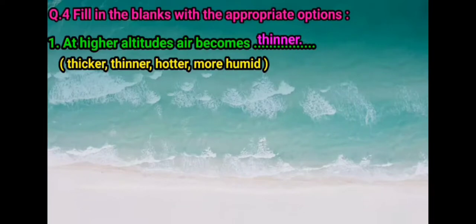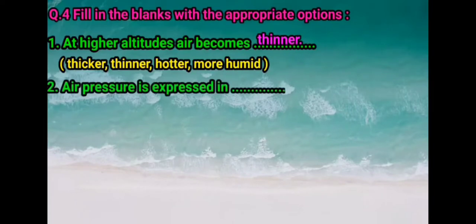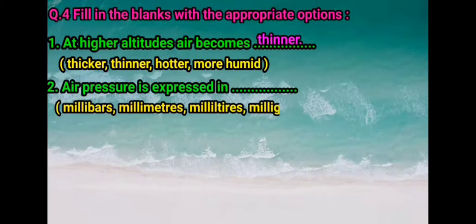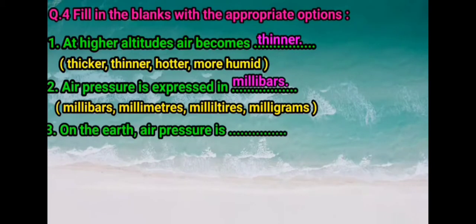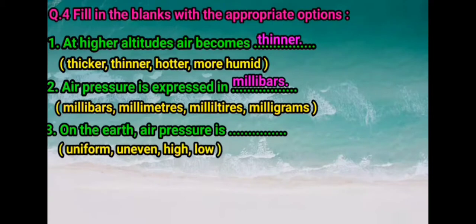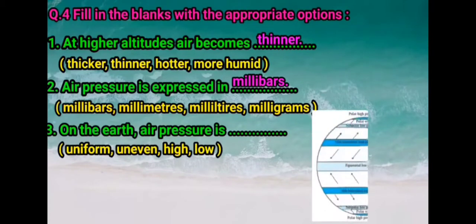Next question, question number 2. Air pressure is expressed in dash, and options are millibar, millimeters, milliliters, and milligram. So we know air pressure is expressed in millibar. Air pressure is dash. Options are uniform, uneven, high, and low.